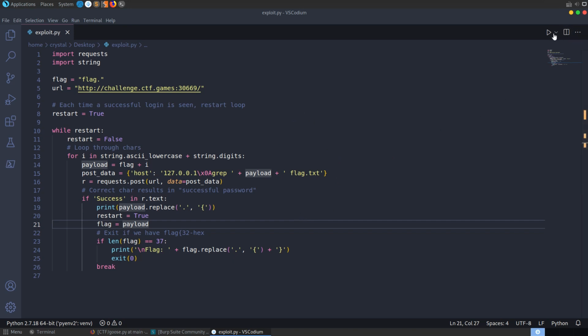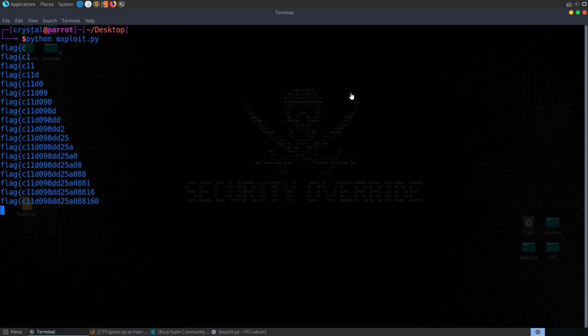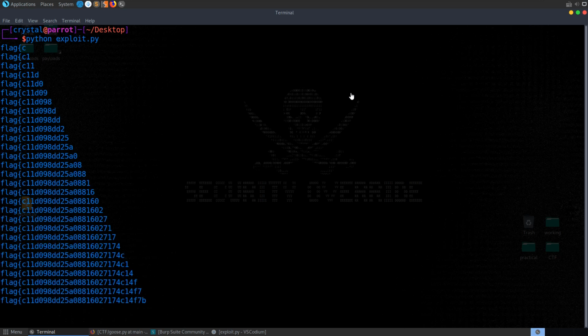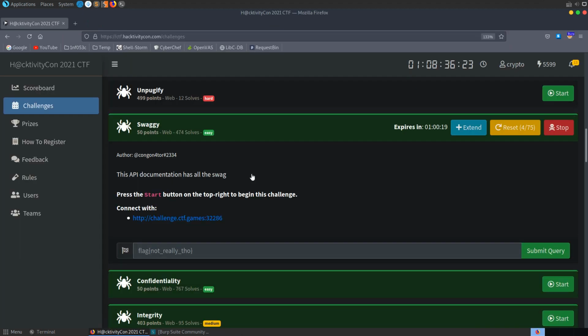So let's test this out. If we run Python exploit, you can see here it quickly got flag C, and it's going to take a little while to run through and get the whole thing. Let's just wait and see if it gets the second character before. Yeah, so it's found the first two characters, so we basically need to leave this until it's got all 32. I'm going to speed through the process here a little bit. Okay, so it took about 5 minutes to complete, and we get our flag, and we can just go ahead and submit that. The next challenge is called Swaggy.